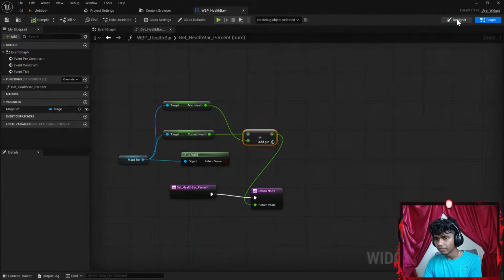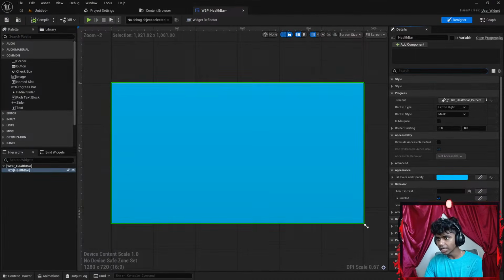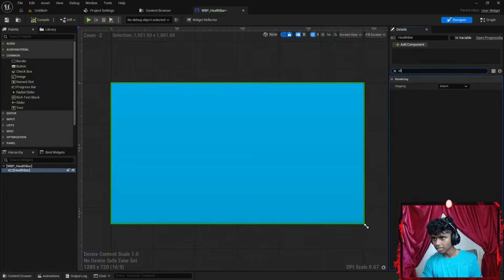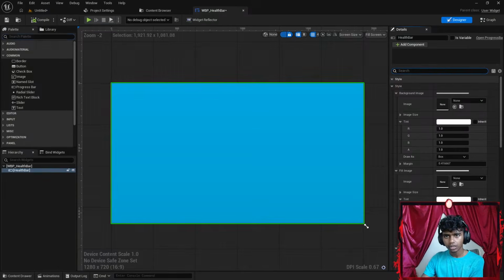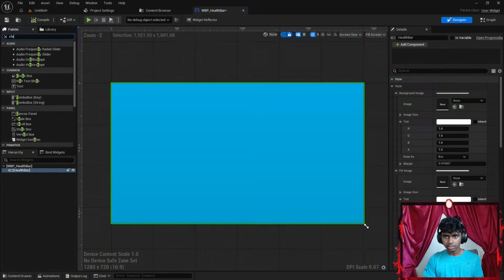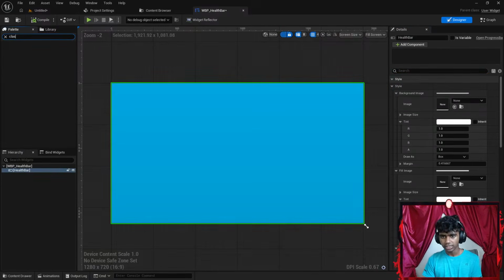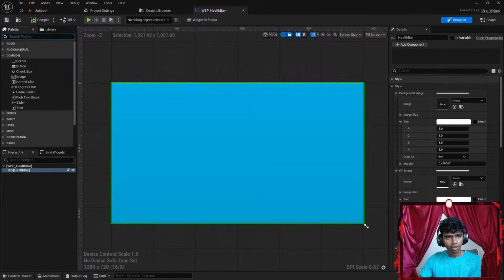Maybe I go ahead and extend it. In my designer, do I see class settings? I do not see class settings here. Where is the class settings? Open it, and then class settings.